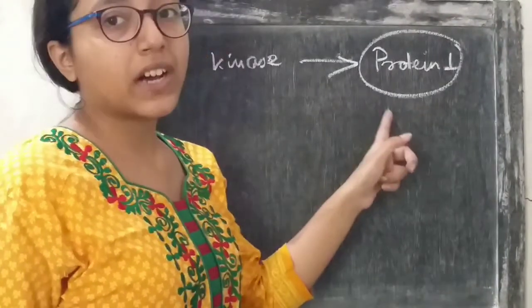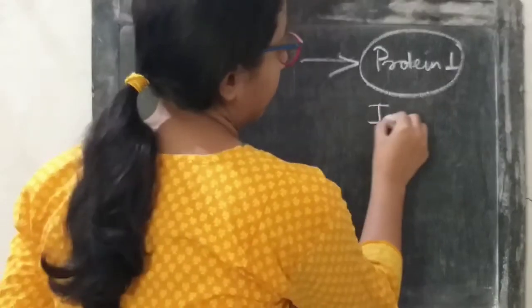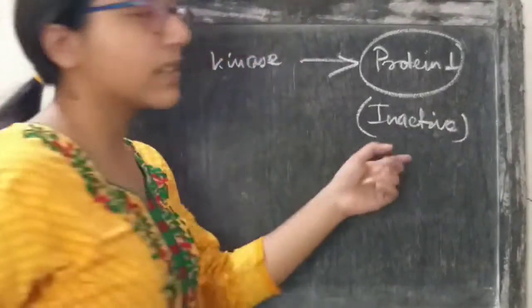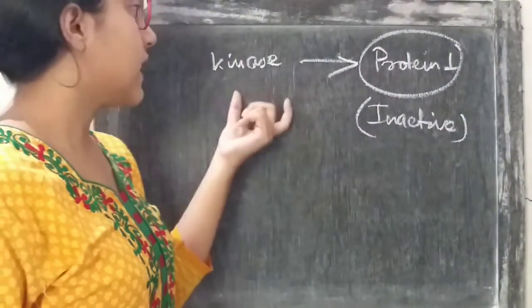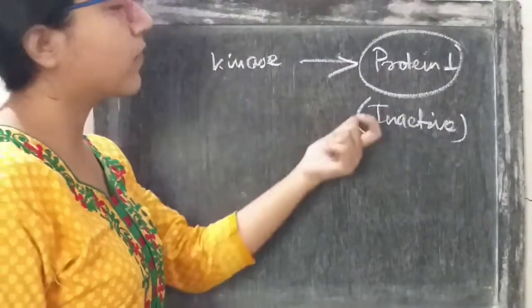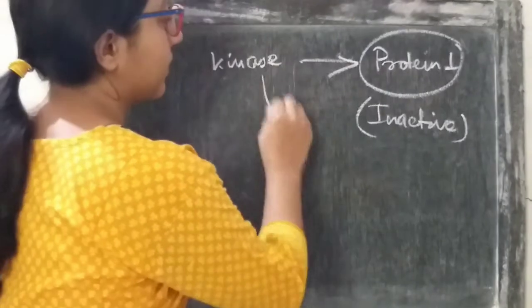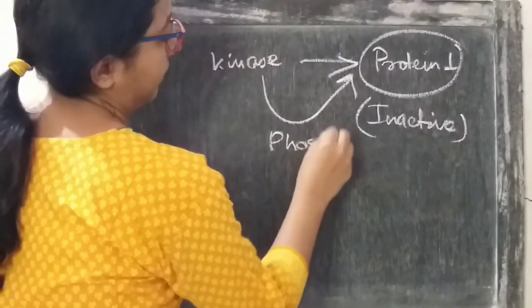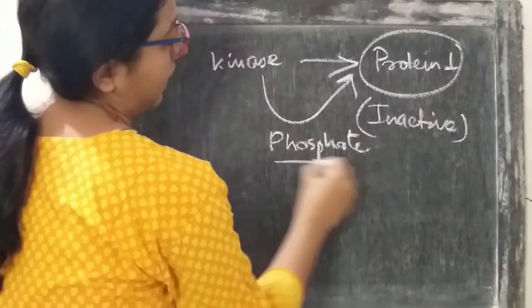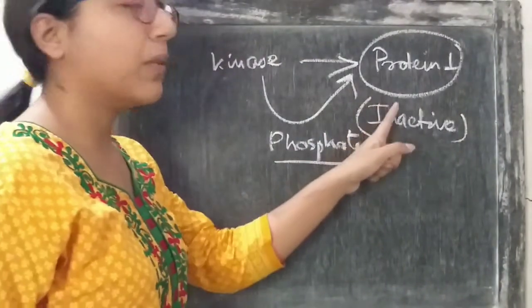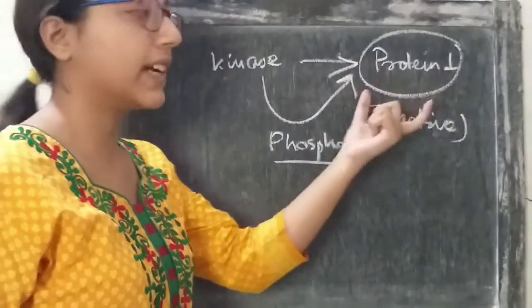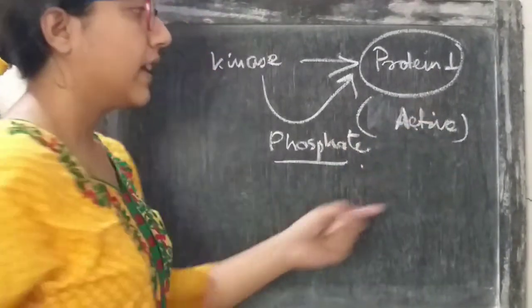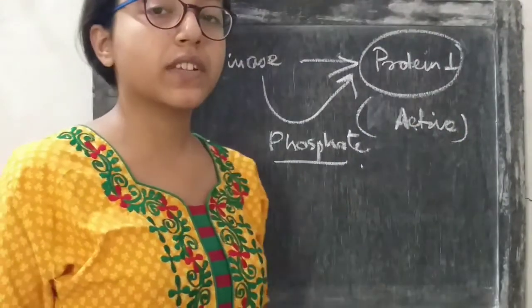Initially this protein 1 is inactive. Now the kinase protein transfers a phosphate group to this protein. Once the phosphate group is transferred and the protein is phosphorylated, it becomes active and carries out its respective function.